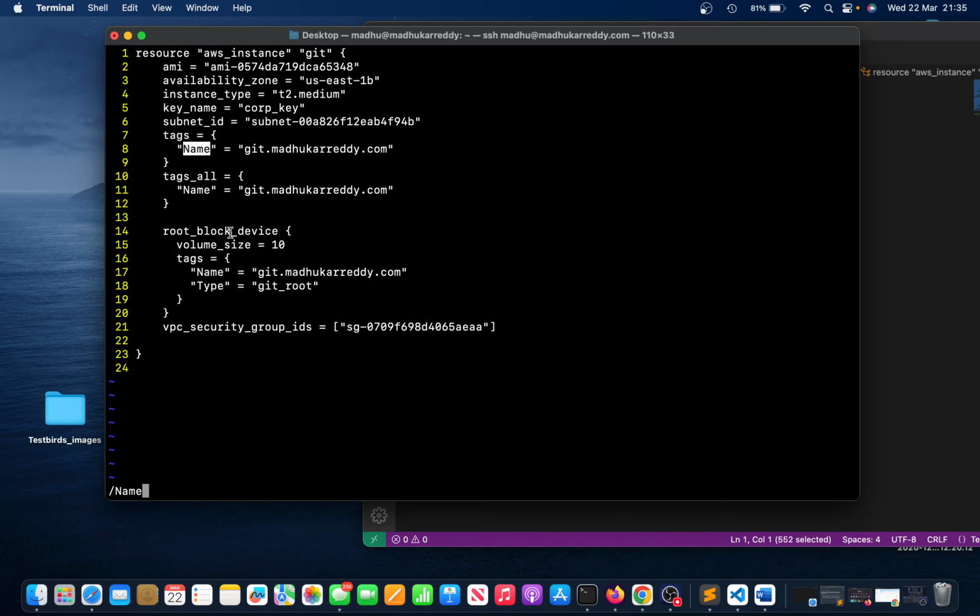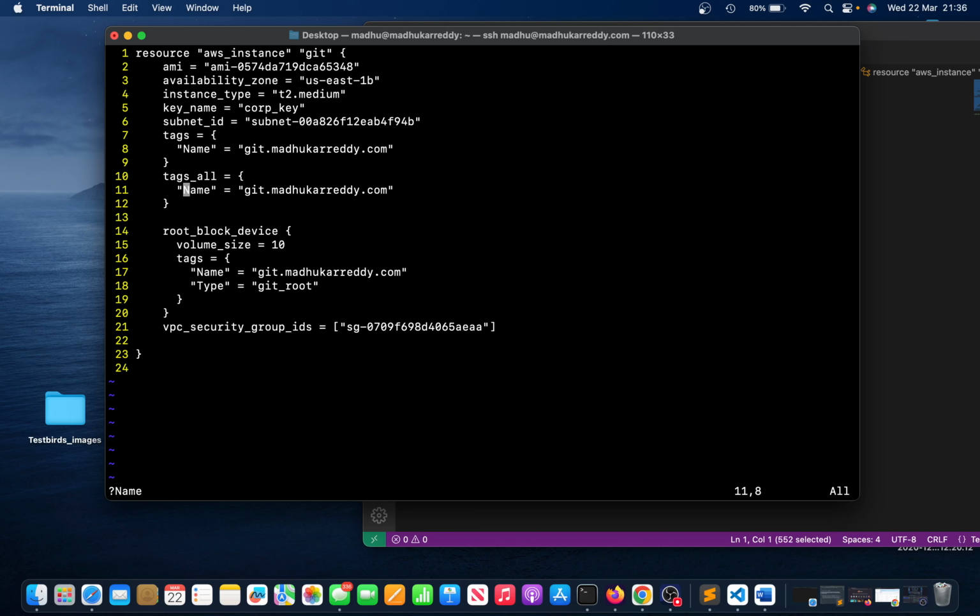So if you have multiple occurrences, if I have a name over here as well, I just type the name and then press enter, then press small n to go to the next occurrence. If you want to go to the previous occurrence, just press capital N. This one moves backward.